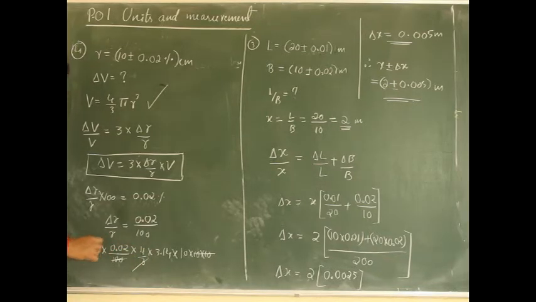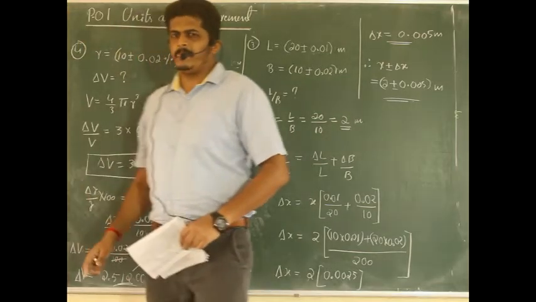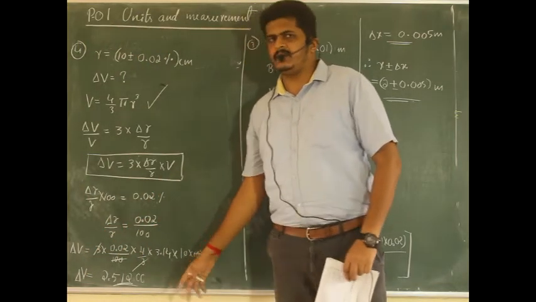Finally you will attain the value, delta V is equal to 2.512 cc. So delta V, that means error in the measurement of volume. We arrived at this particular equation.